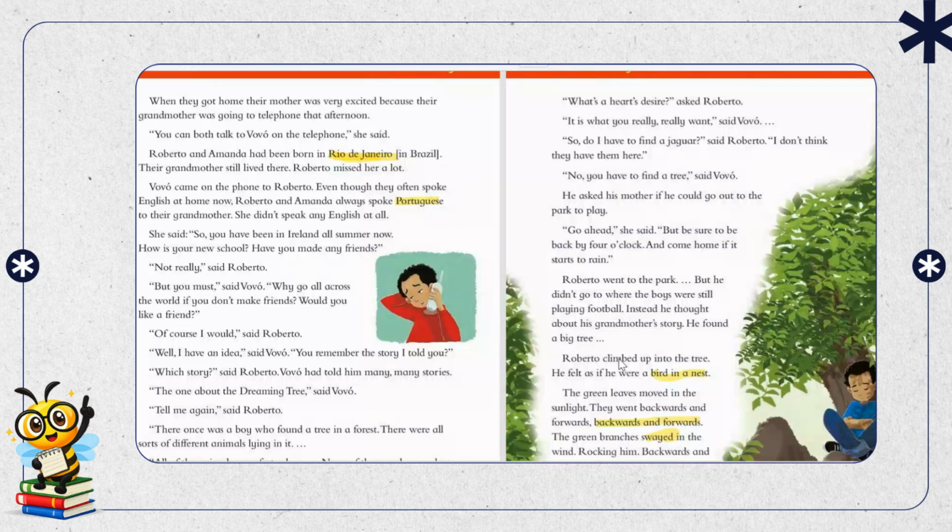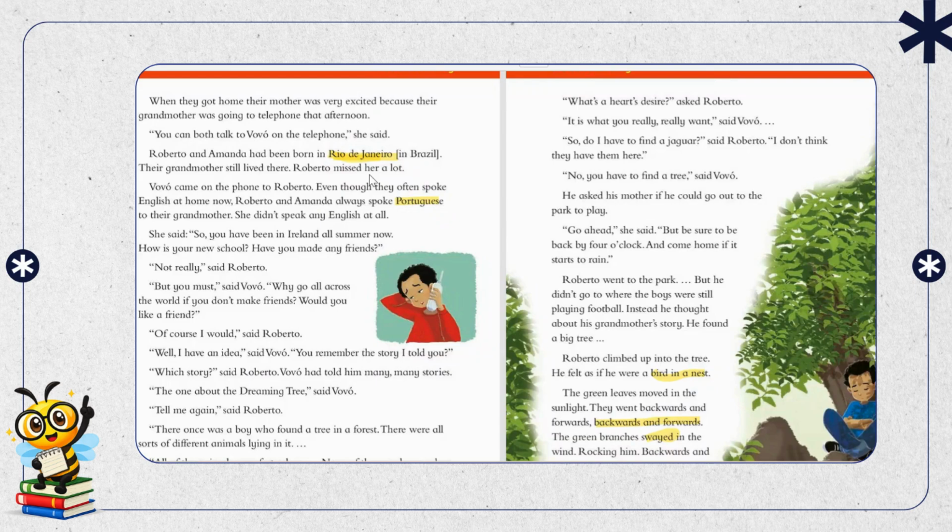And as discussed so far, we have done the reading, we have discussed the meaning of the difficult words as well. Just a few words that were left was Rio de Janeiro. Rio de Janeiro is a specific place in Brazil. It is the name of the place, so you have to remember it as it is. There is no specific or easy meaning for it.